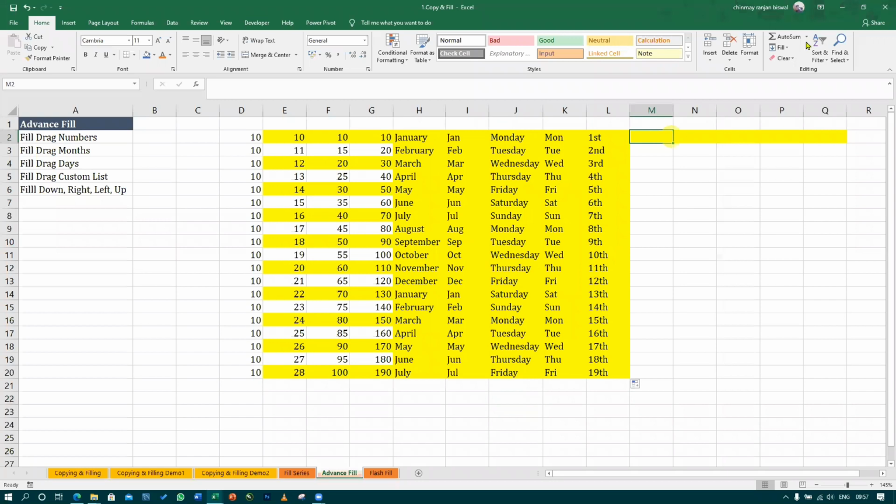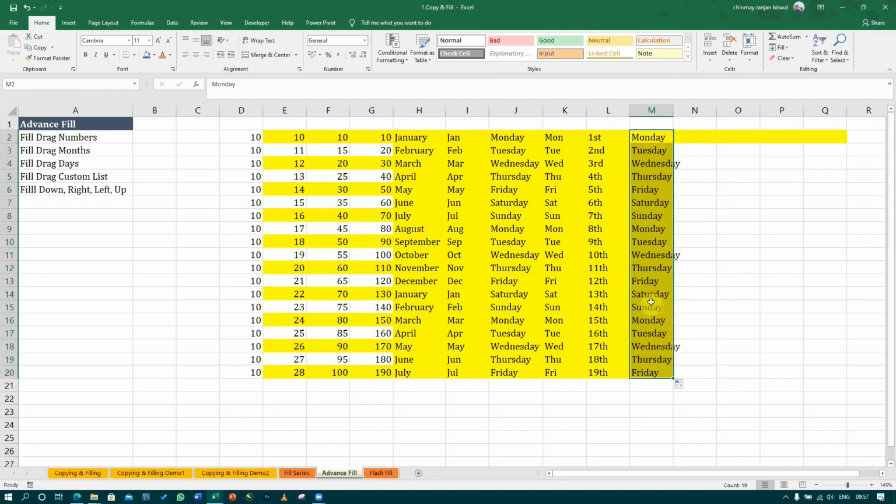Now, in these weekdays, there is one more thing. Like if I'm going for Monday, when I drag it, you will see Saturday, Sundays also here, right? But you do not want to show the Saturday, Sundays. You just want to show the weekdays. So what you will do? Click here on this option, and here you will see fill weekdays. Could you see this? So when you click on weekdays, it will remove all the Saturdays, Sundays. When you want Saturday, Sundays again, click on it again, and it will bring them back. Clear?